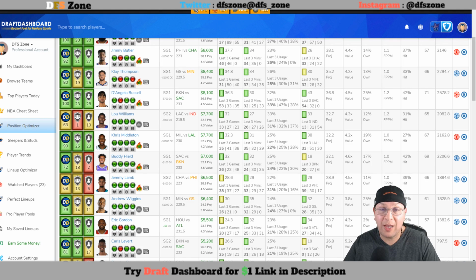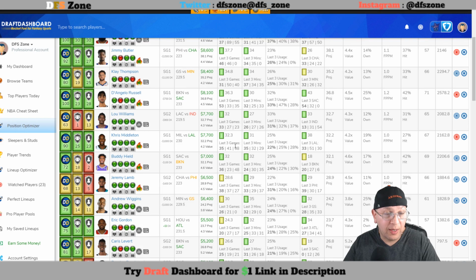But again, I'm okay with this matchup just due to the fact that no Giannis, more minutes, more usage, no LeBron James. One less guy that you have to worry about who's going to defend you. So I do believe that Middleton will be in a very, very good position. And that $6,700 price tag on DK, you can't really pass it up.